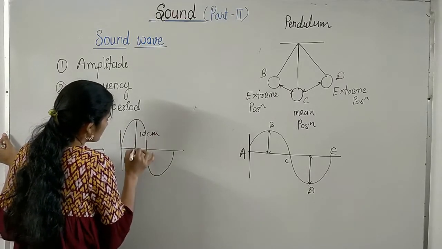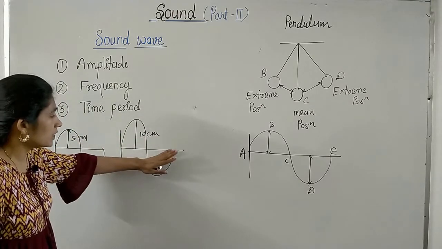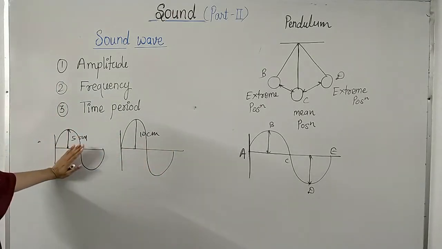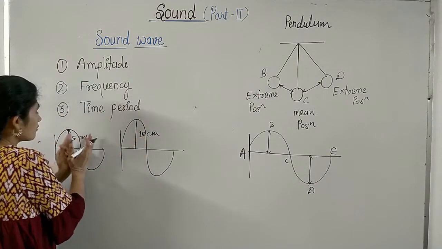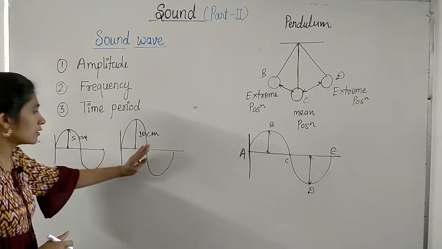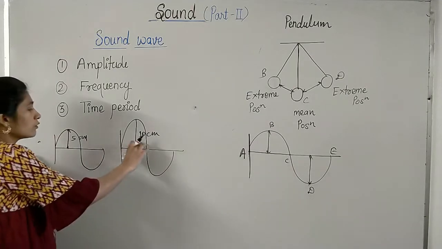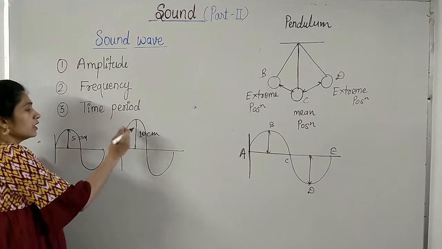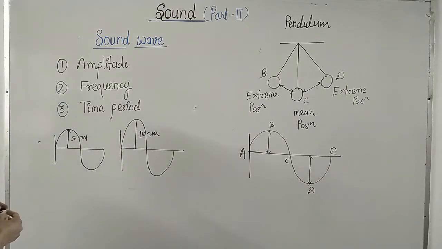It means this is greater than this. So this sound would be louder than this sound. So it represents louder sound and this waveform represents soft sound. This is soft as compared to this sound. So this is how loudness varies with amplitude. If amplitude increases, loudness also increases.